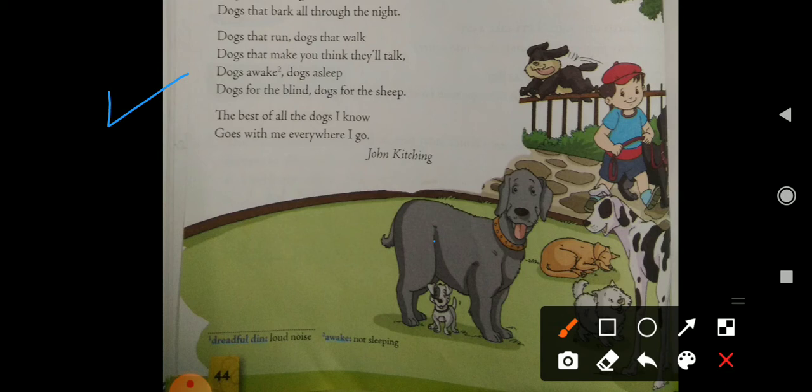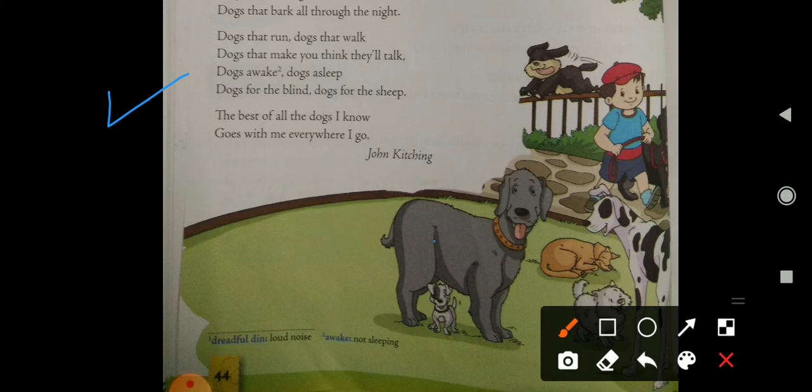Okay, and on the other hand there are some dogs who are asleep, which means they are simply sleeping. Okay, means at night when you go to sleep, they also sleep with you, and in the morning they also get up. Okay, dogs for the blind, dogs for the sheep. The persons who are blind, sometimes these dogs help them, and they also help the sheep, means they also guard the sheep.